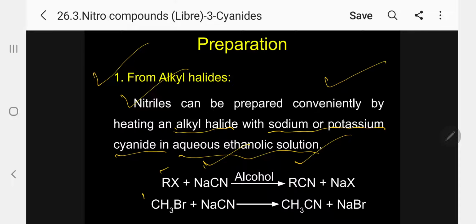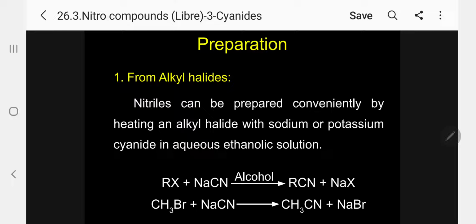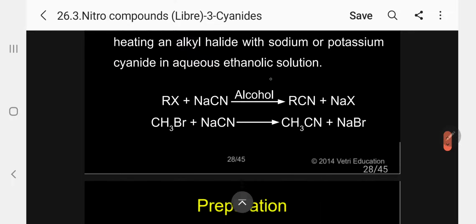Please follow. A specific example: methyl bromide reacts with sodium cyanide in the presence of alcohol. It produces methyl cyanide and sodium bromide. Depending upon what you want, if you want ethyl cyanide, use ethyl bromide. For propyl cyanide, propyl bromide. Please follow.